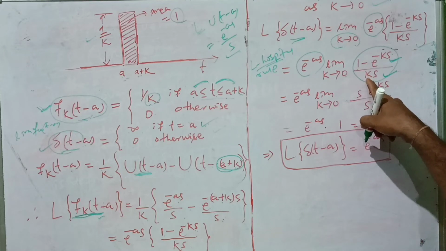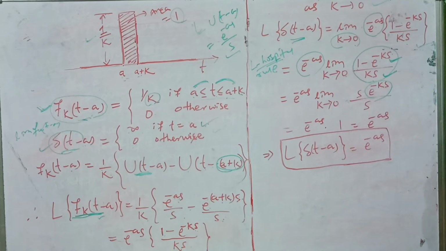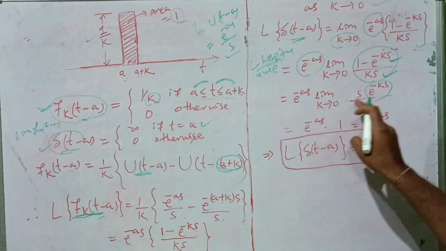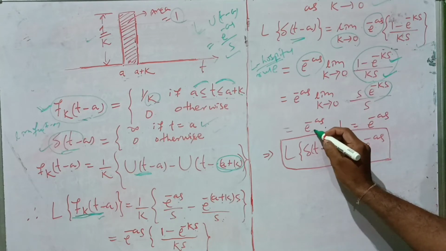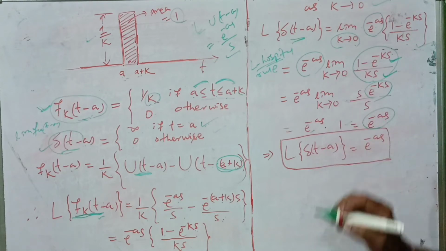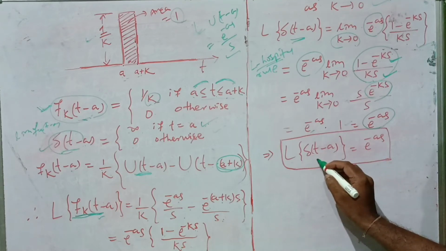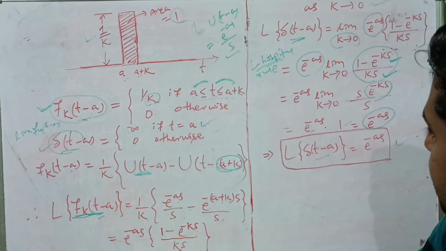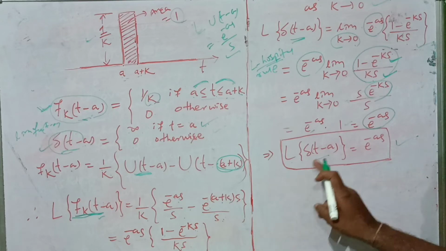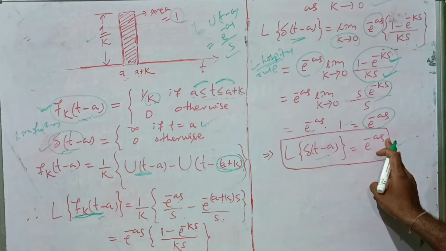So for k it is 1 and s is constant, so s cancels, so we only get e to the power minus ks. Now if you put k tends to 0, it will be e to the power 0, is it not? So e to the power 0 means 1, so e to the power minus s into 1, therefore the value is e to the power minus s. So what we got? Laplace of delta t minus a is equal to e to the power minus as. This is the Laplace transform of the Dirac delta function, and that is e to the power minus as.